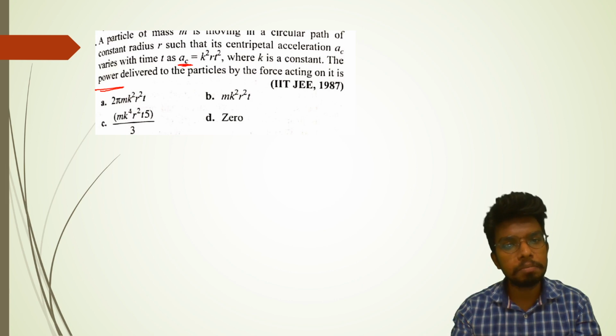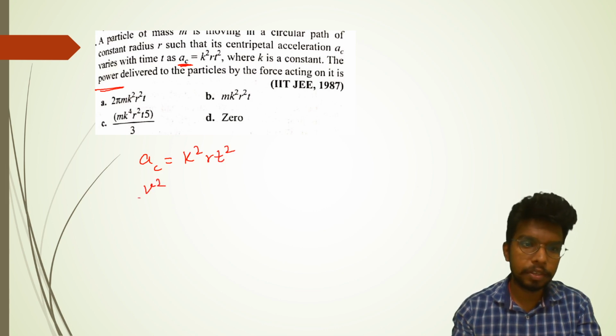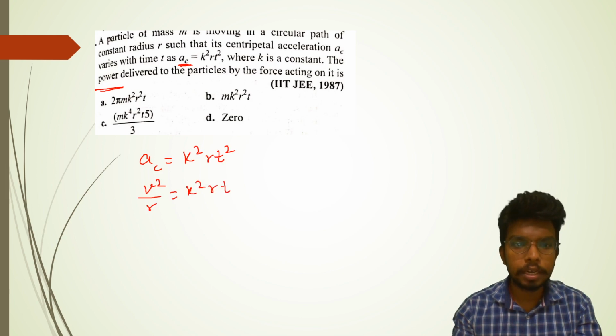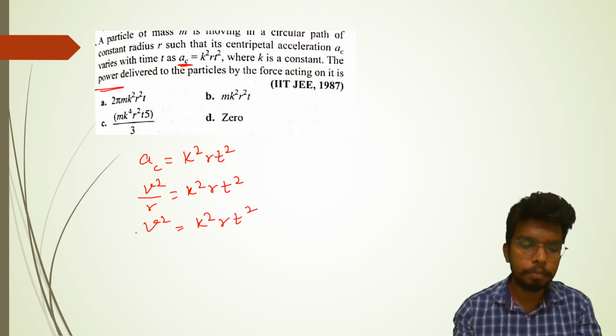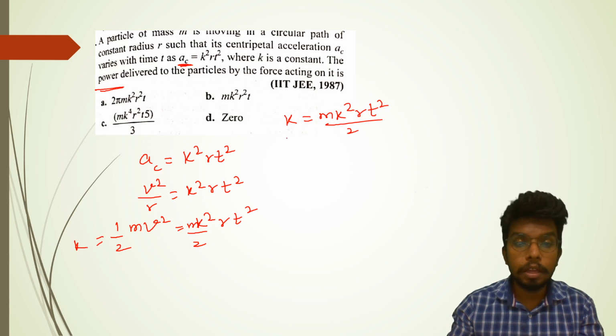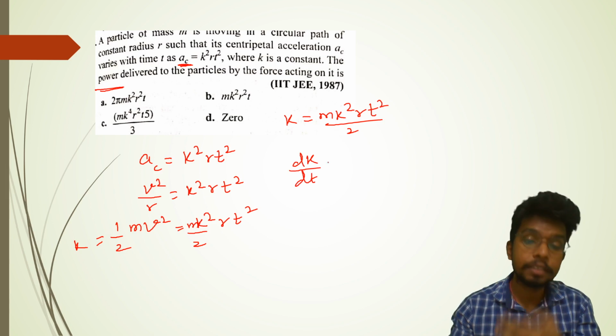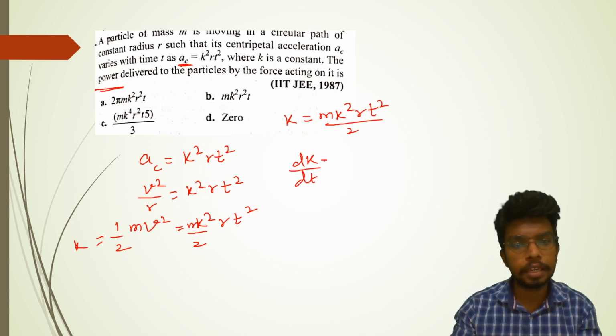Using the centripetal acceleration k square r t square, I can write v square over r as nothing but k square r t square. So v square is equal to k square r square t square. I can multiply it with m and divide by 2 on both sides. So this is the expression for the kinetic energy: m k square r square t square by 2. If we find the rate of change in kinetic energy with respect to time, dK by dt, effectively it is nothing but the power delivered in that situation.